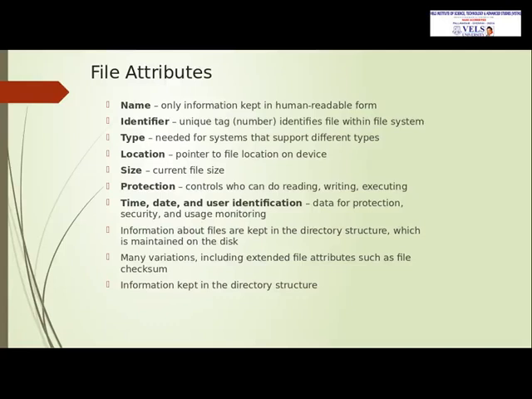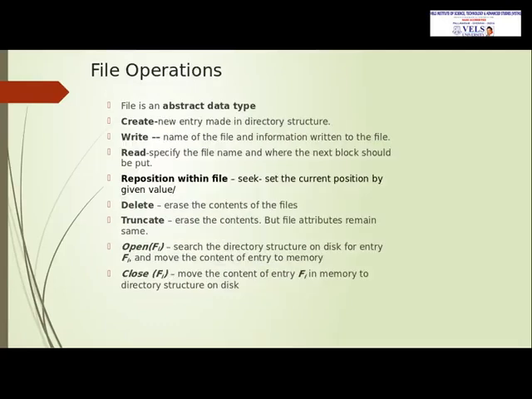And also there are open and close files available, and there are several file operations available. The OS provides system calls to perform operations. The operations are like create, write, read, reposition within file. Create a file and put a new entry in the directory. Write means the name of the file and the information will be written into the directory.